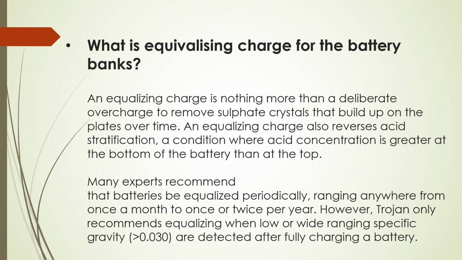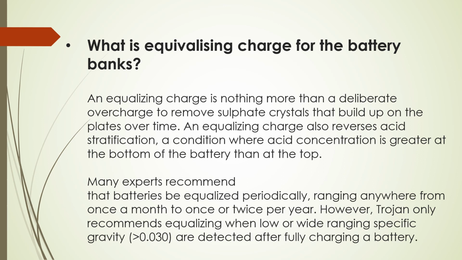What is an equalizing charge for battery banks? An equalizing charge is nothing more than a deliberate overcharge to remove sulfate crystals that build up on the plates over time. An equalizing charge also reverses acid stratification, a condition where acid concentration is greater at the bottom of the battery than at the top.